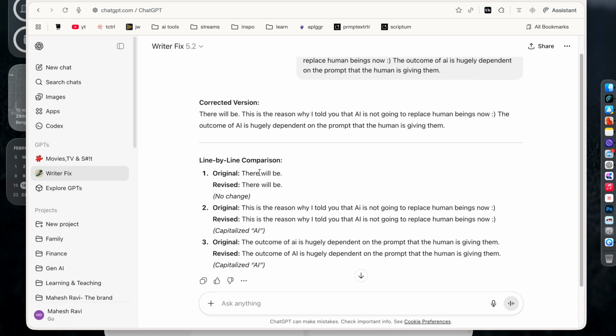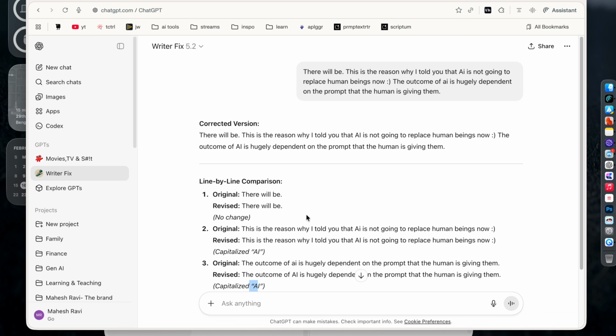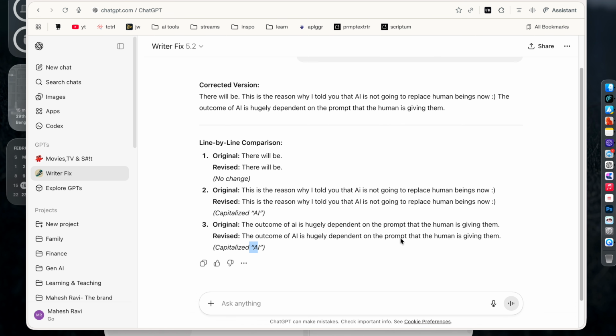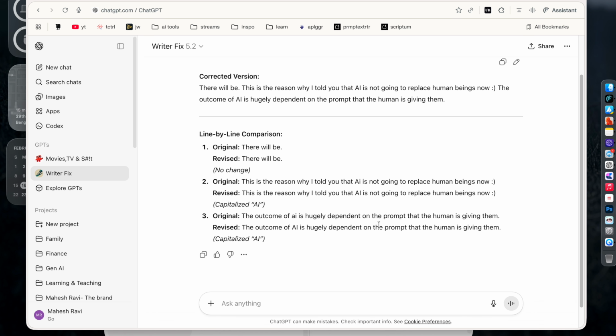And it is going to give me a line by line comparison on what were the things which were changed. So here there is no change. In here, it capitalized the AI, and it capitalized the AI here as well, because I wrote it in simple, small letters. So this is what I want, right? I don't want AI to basically change the tone of my voice, the personality that I have in my writing and all that. I just want it to fix certain things. So that is what I did here.